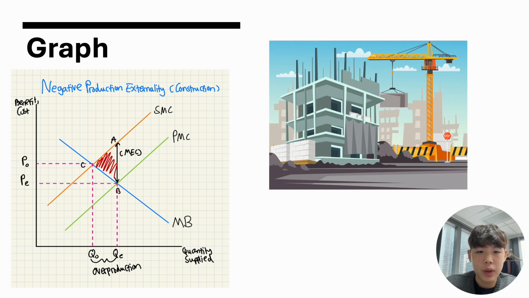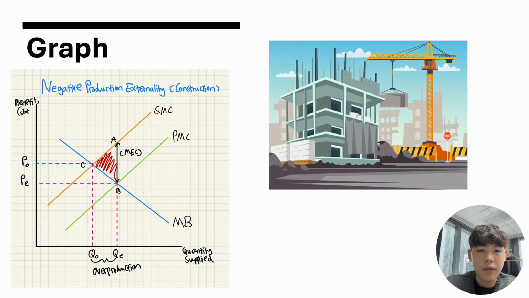Let's start with construction as an example of a negative externality. From the last slide, we can see a construction company building a park in a neighborhood. While the company earns profit and provides leisure, it also creates noise pollution and other negative harms. Here's how we represent this on the graph.